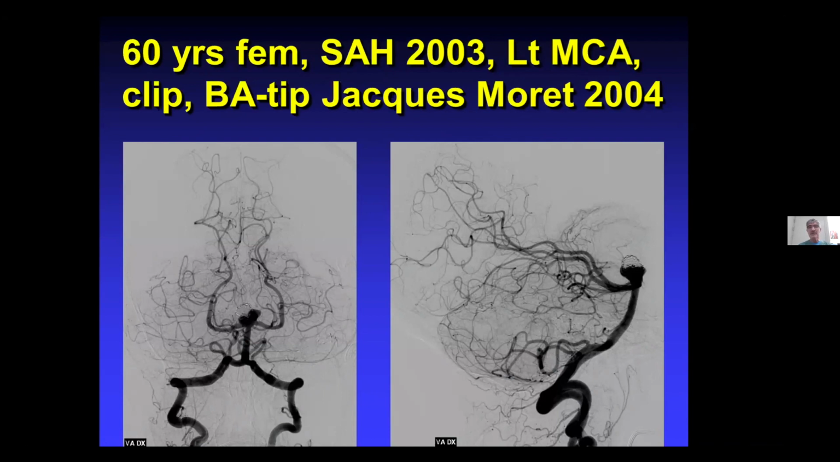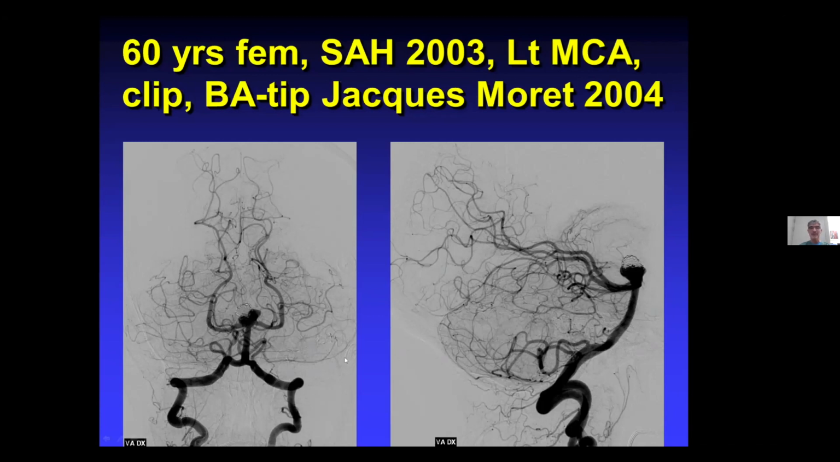This patient had a subarachnoid hemorrhage in 2003. It was a ruptured left MCA aneurysm that was clipped. At that time they already knew about the basilar aneurysm, but they could not treat it. It was in Denmark. They judged that it was too difficult because the aneurysm was wide-neck. So they referred the patient to Jacques, and he treated the patient in 2004. So this is a 6-year follow-up, in 2010.